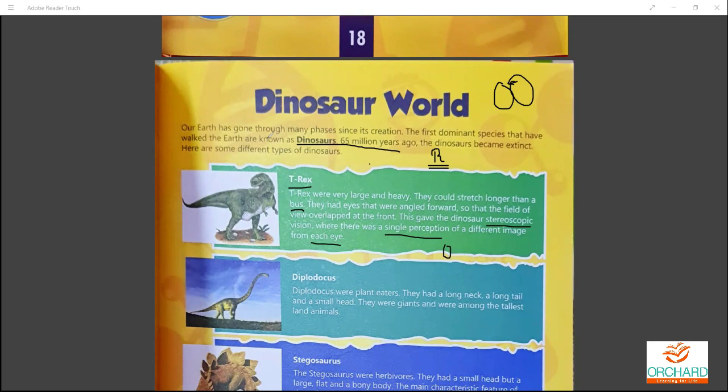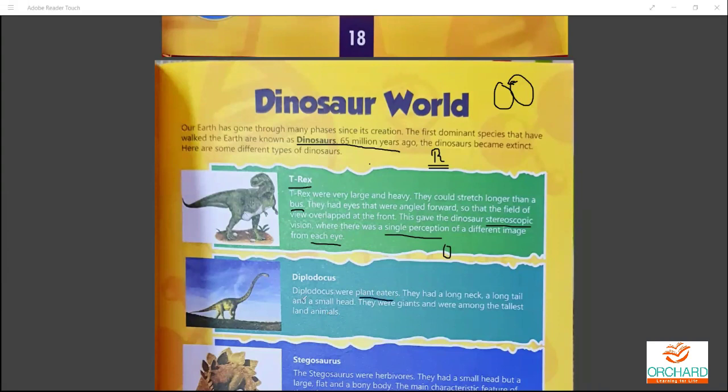Moving on to the next one, Diplodocus. Diplodocus were plant eaters. They have a long neck, a long tail and a small head, and they were giants, among the tallest animals. Even though they are very tall, they eat only plants. They are called herbivores.